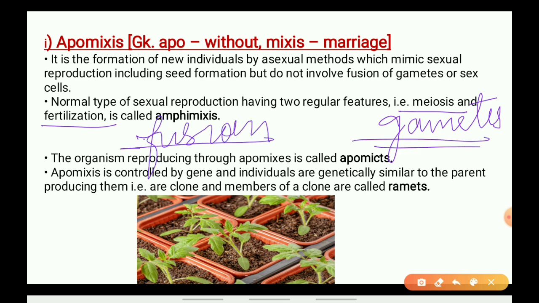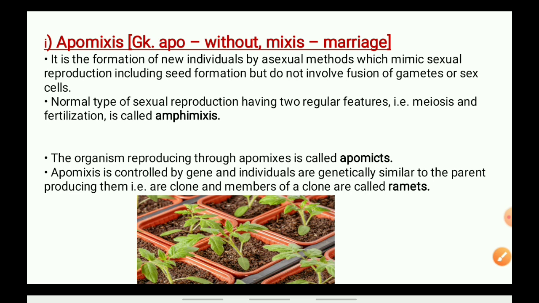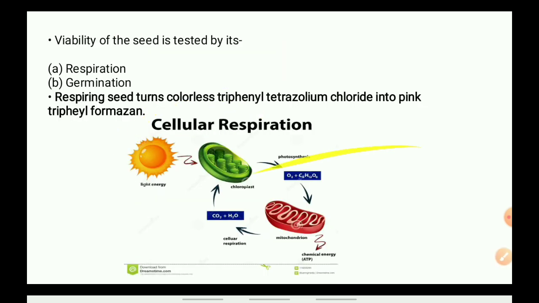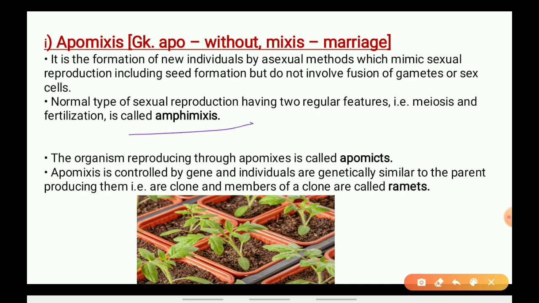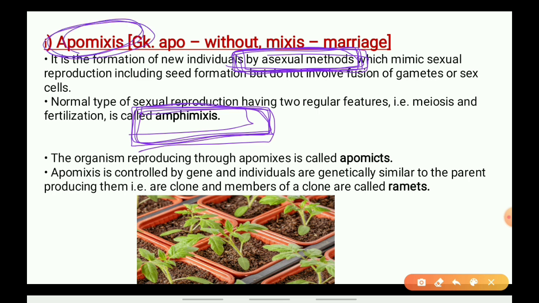The male and female gametes have to be fused, and then the fusion will occur. So this is known as amphimixis. The normal sexual reproduction in plants is called amphimixis, whereas the asexual method, without the involvement of the sexual method, just the mimicry of the sexual method, is called apomixis. Did you understand the difference between apomixis and amphimixis? There are two differences between them, which you have to learn.